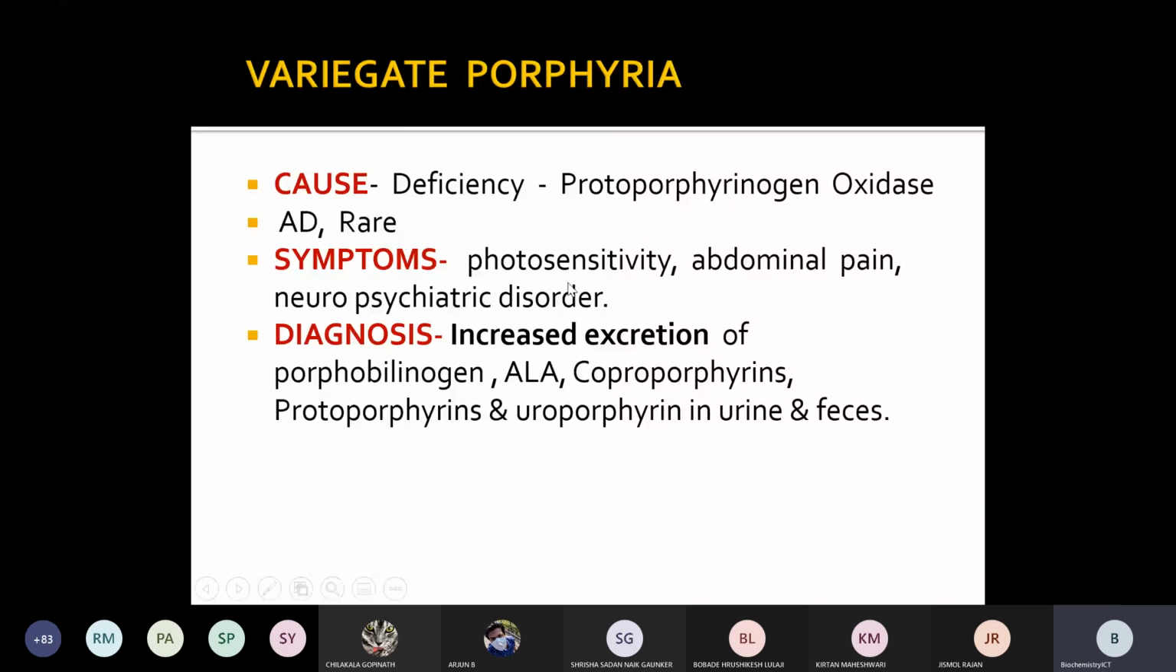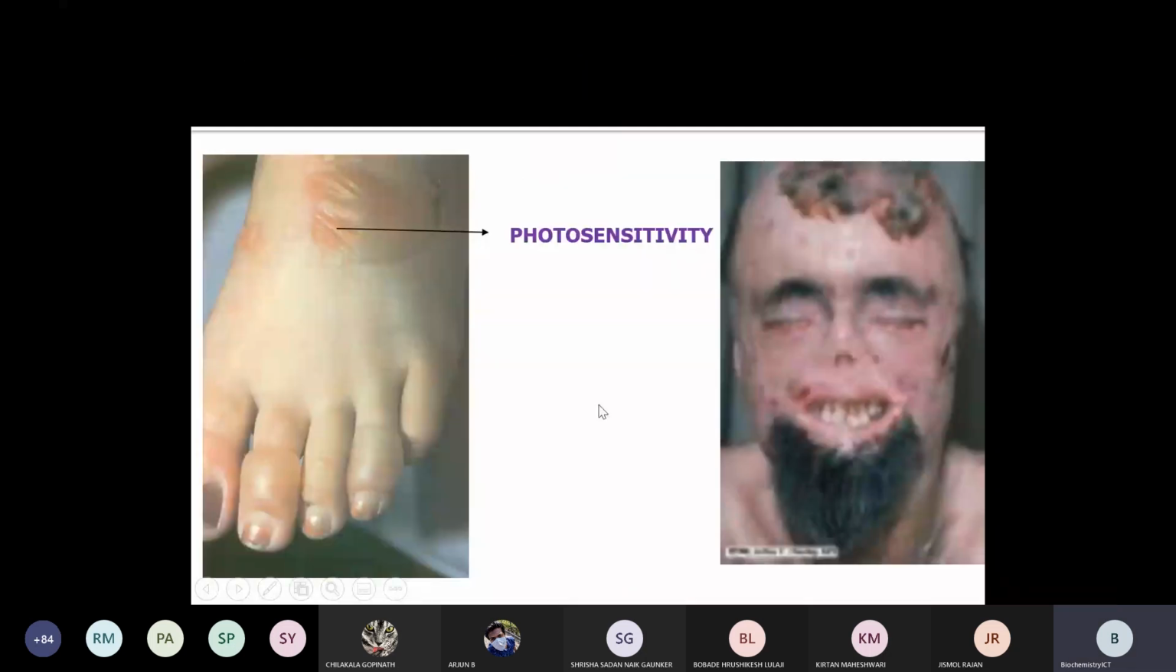And what are the symptoms? Photosensitivity is the major, most abundant symptom observed in variegate porphyria. Along with that, abdominal pain and neuropsychiatric disorder take place. That's why it is also called mixed type, neuropsychiatric as well as abdominal pain. So it is a mixed type of porphyria. Here you can see the photosensitivity, how it occurs on the legs as well as on the face.